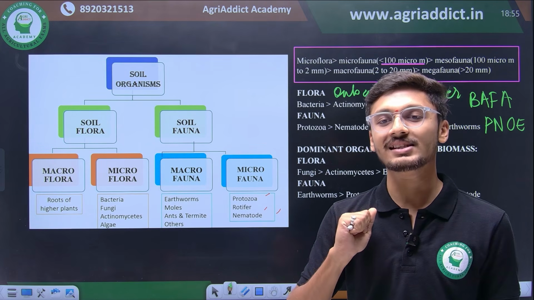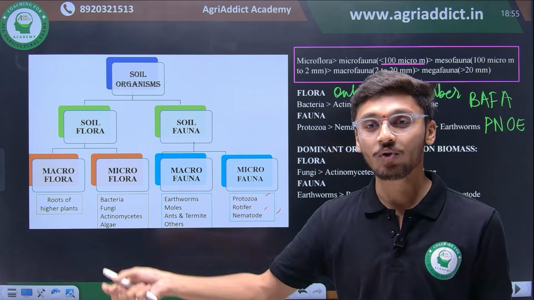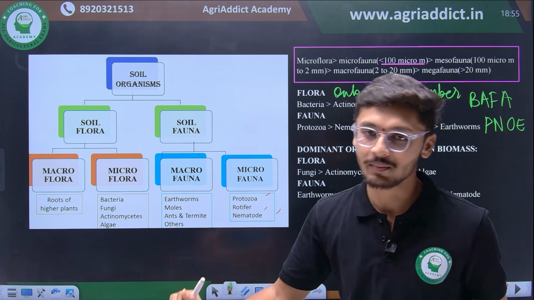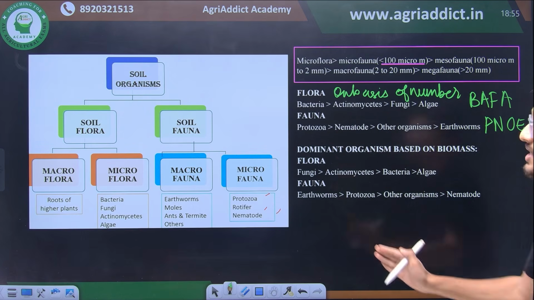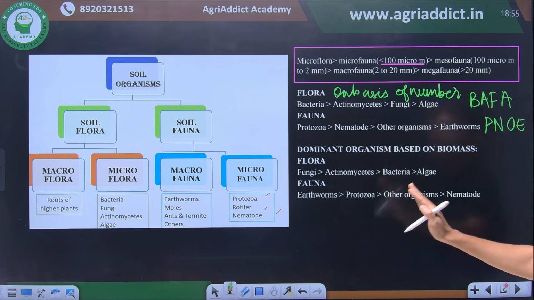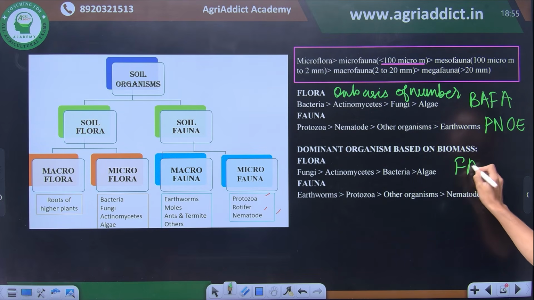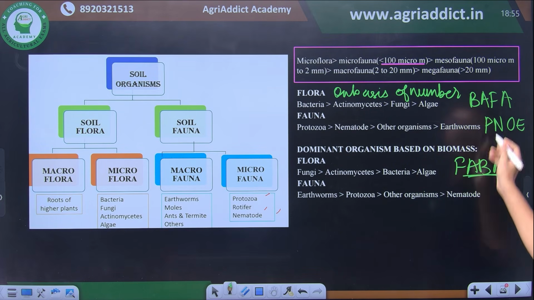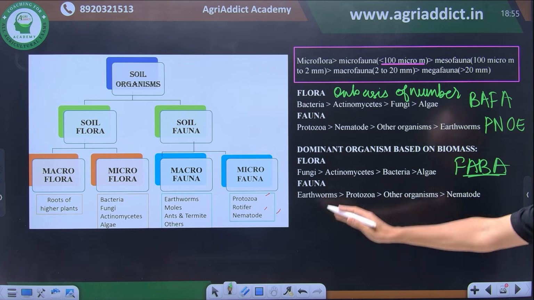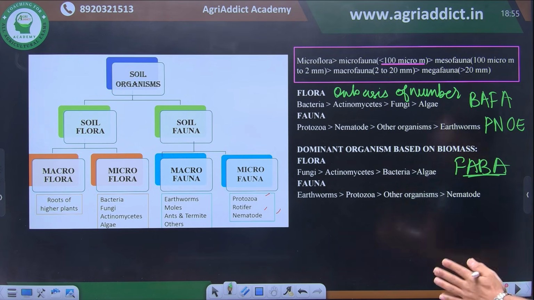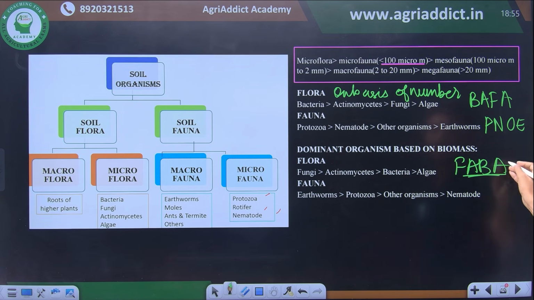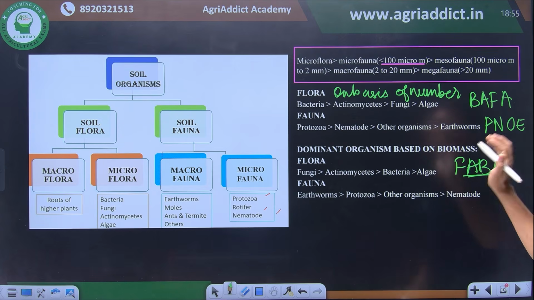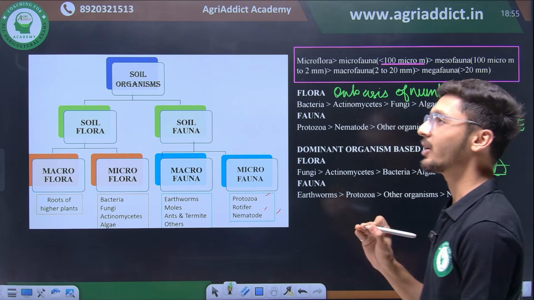Even if they are less in number, the organisms in the same volume will have lesser biomass than bacteria. Similarly, on the basis of biomass in floral conditions, fungi dominate. So it follows the order: fungi, followed by actinomycetes, followed by bacteria and algae. Here also algae are seen to have the least biomass. Algae have the least biomass in the case of soil microorganisms.